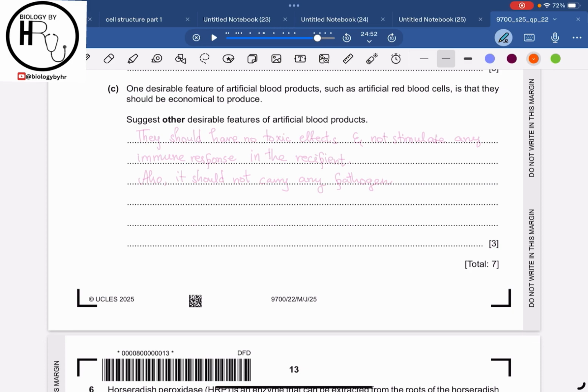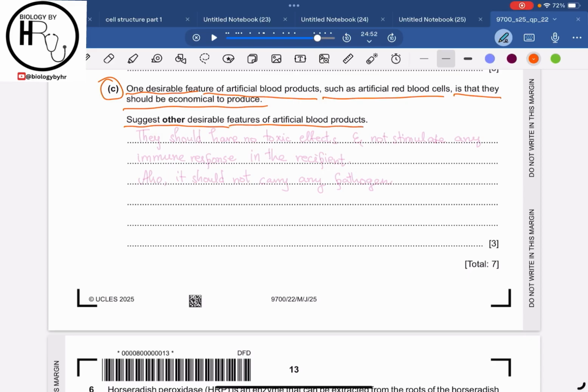Now after being done with part B, let's move on to part C. Part C says that one desirable feature of the artificial blood products, like the blood cells which are produced artificially, such as the artificial red blood cells, is that they should be economical to produce, like they should not be heavy on the pockets and they should be cheap, right? Suggest other desirable features of the artificial blood products.